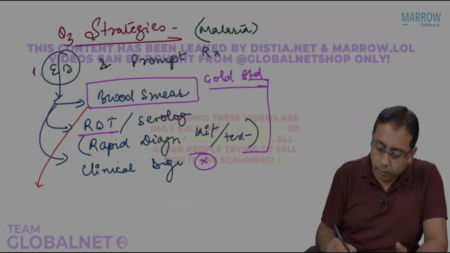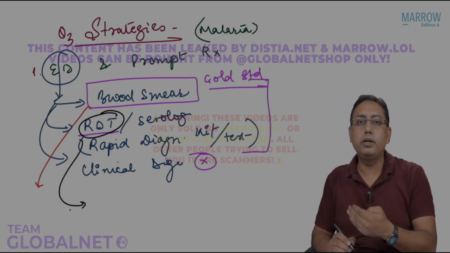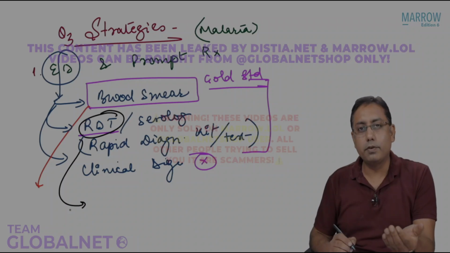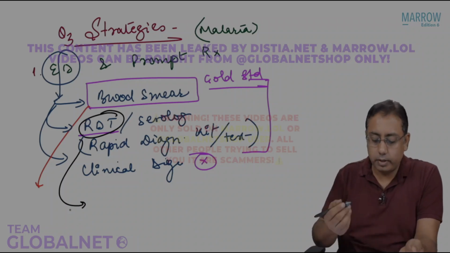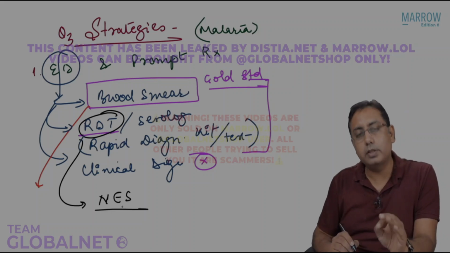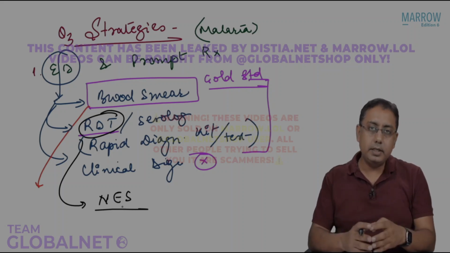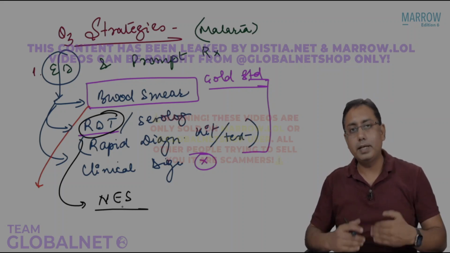I would also like to point out that when we talk of RDKs, there are certain approved areas where you can do the diagnosis of malaria using the RDKs or the RDT. That is only in the northeastern states. In the northeastern states, if the RDT is done and it is positive, we might say this is malaria.